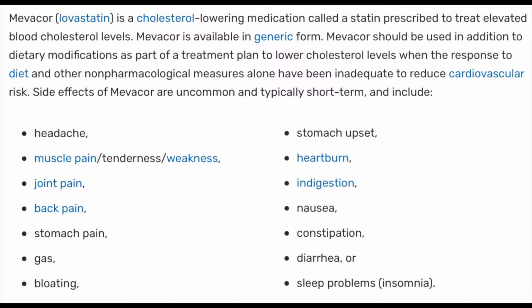So anyway, to continue on, lovastatin is a cholesterol-lowering medication called a statin, prescribed to treat elevated blood cholesterol levels. Mevacor is available in generic form. Mevacor should be used in addition to dietary modifications as part of a treatment plan to lower cholesterol levels when the response to diet and other non-pharmacological measures alone has been inadequate to reduce our cardiovascular risks. Side effects of Mevacor are uncommon and typically short-term and include headache, muscle pain, tenderness, weakness, joint pain, back pain, stomach pain, gas, bloating, stomach upset, heartburn, indigestion, nausea, constipation, diarrhea, or sleep problems, insomnia.